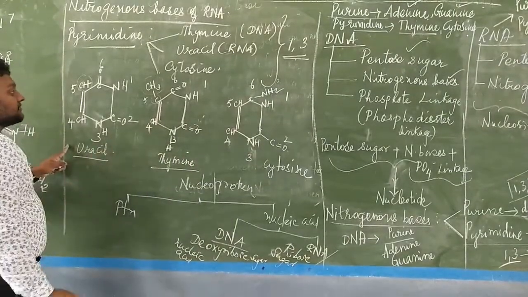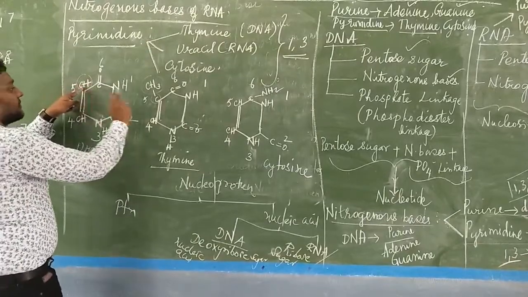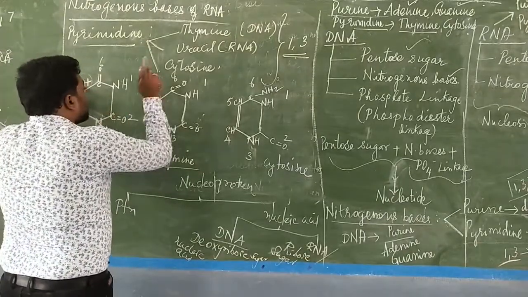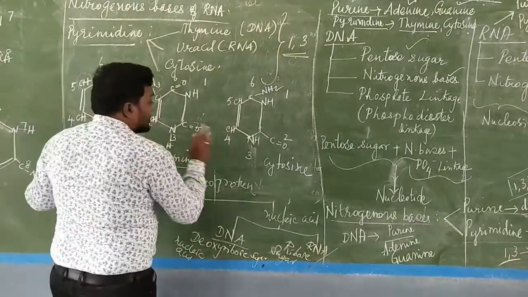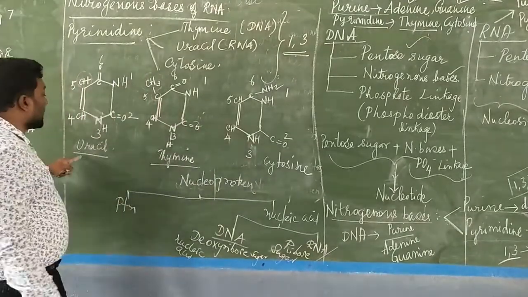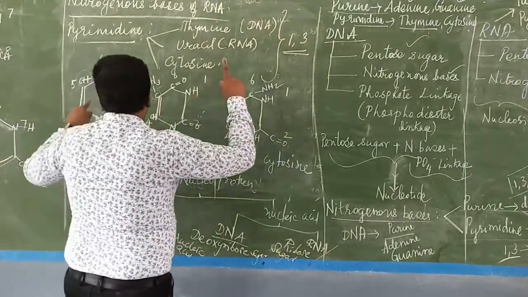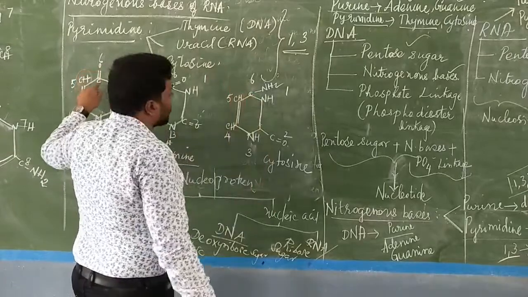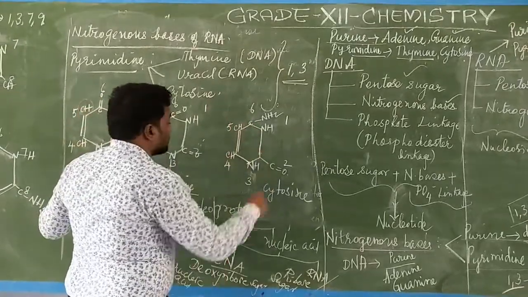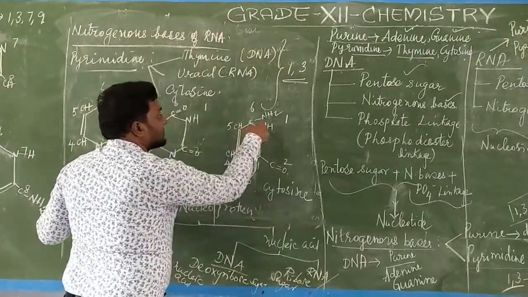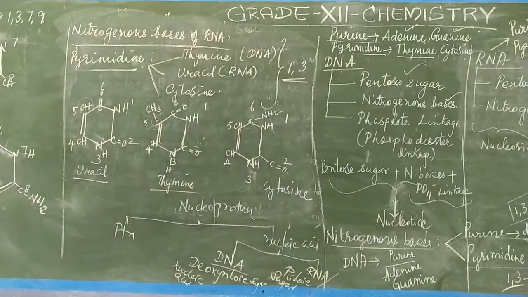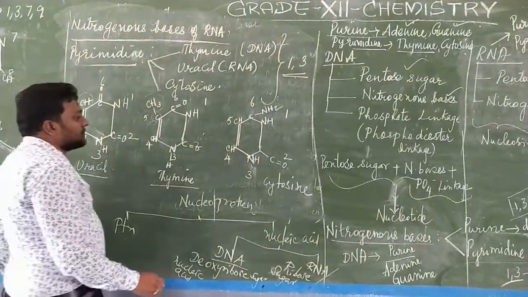For thymine, in uracil CH is there at the fifth carbon, whereas in thymine the fifth carbon is made up of C bond CH3. The difference between uracil and cytosine is that the sixth carbon is bonded to the carbonyl derivative in the case of uracil, whereas in the case of cytosine, the sixth carbon is bonded to the amine derivative. That is the difference between uracil, thymine and cytosine.